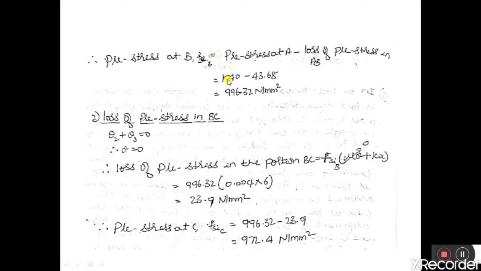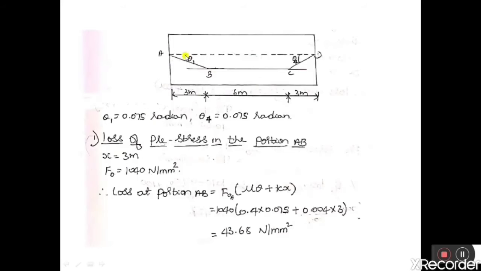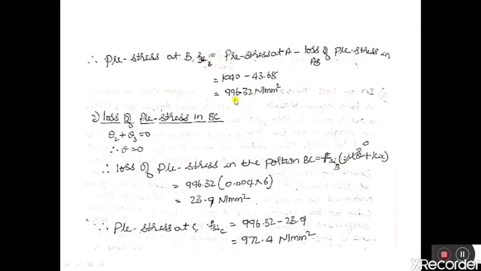The initial pre-stress at A was 1040 and the loss between A to B we have calculated is 43.68. So the effective initial pre-stress at B will be 1040 minus 43.68. Therefore, the initial pre-stress at B will be 996.32 Newton per mm square.